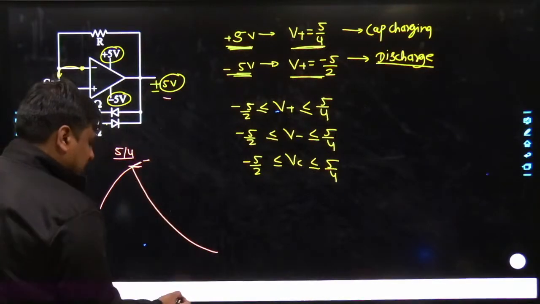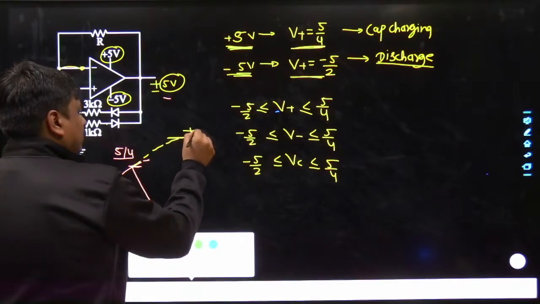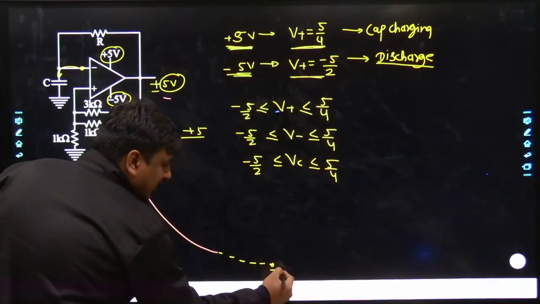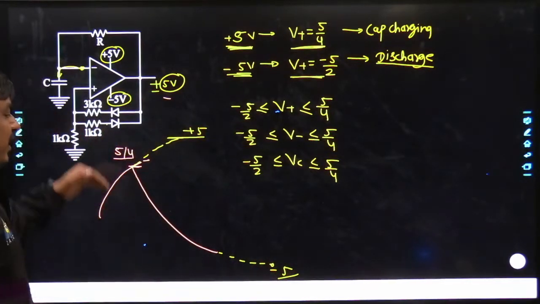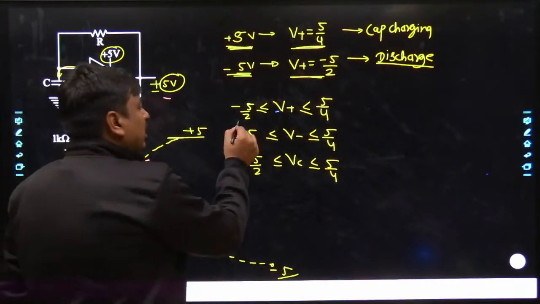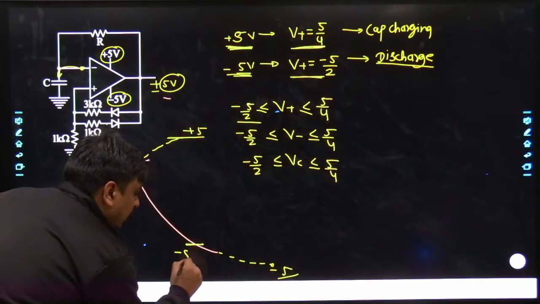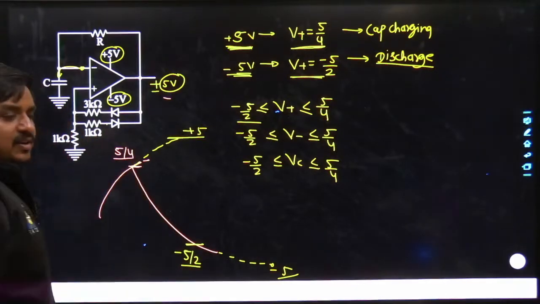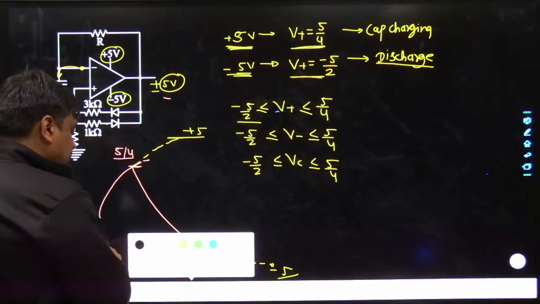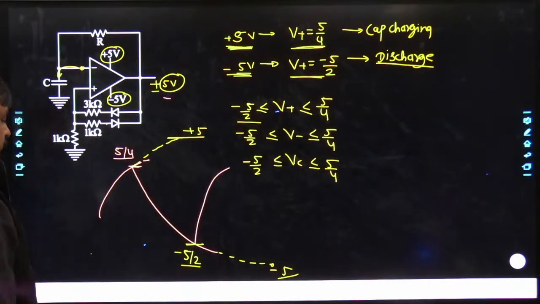While charging it will try to go towards plus 5 volt, and while discharging it will try to go towards minus 5 volt. But when it is discharging, again the next threshold would come into the picture, and that is nothing but the minus 5 by 2. And as the voltage across the capacitor tries to go lower than minus 5 by 2, again the charging sequence would start.